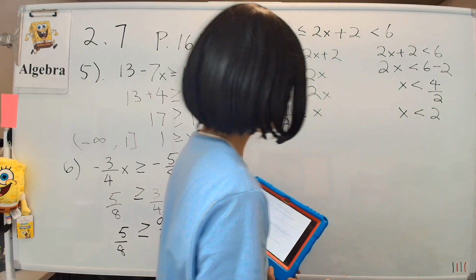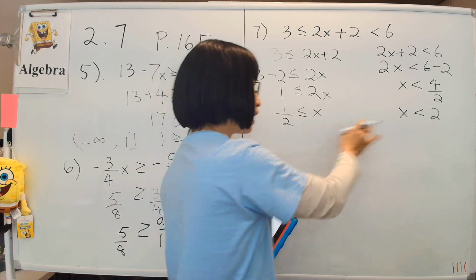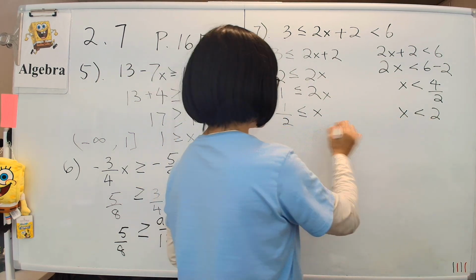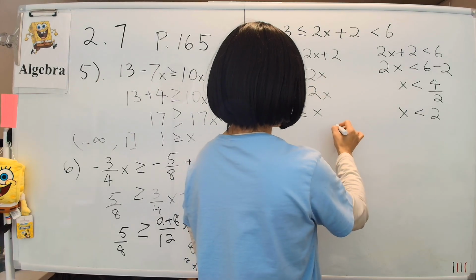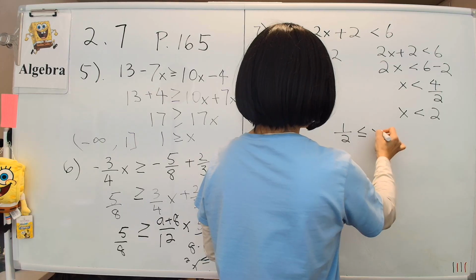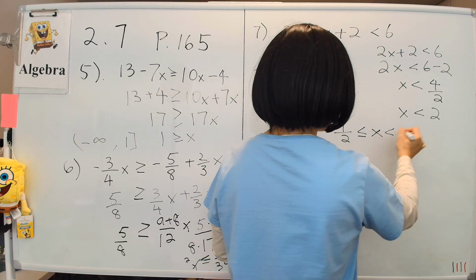So we have these two conditions. x has to be both bigger than 1/2 and less than 2. Both conditions have to be satisfied. So the answer is x is bigger than 1/2 and less than 2.